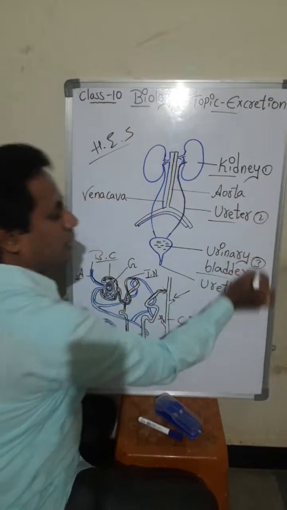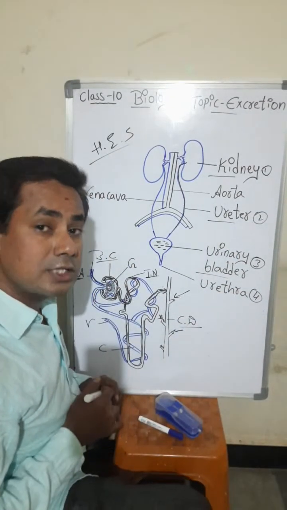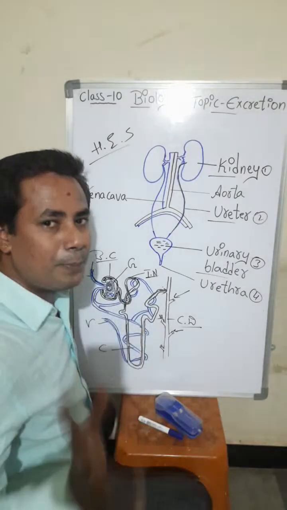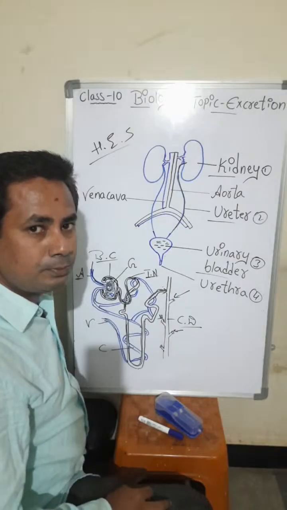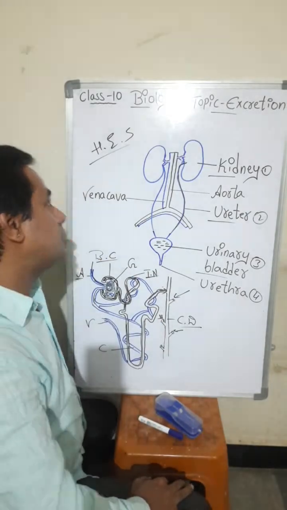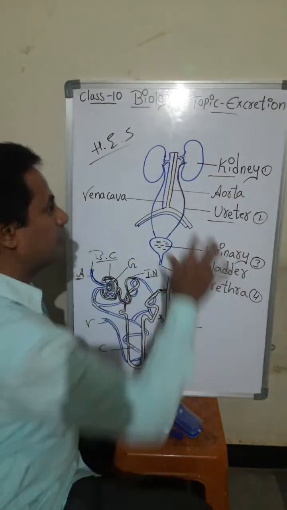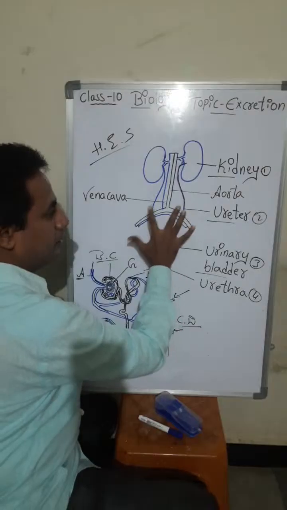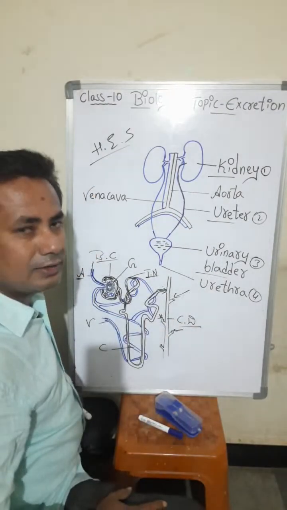These are the 4 things you have to remember, and this diagram is there for your examination. Compulsory you have to practice it. Human heart, human digestive system, stomata, and this human excretory system. Okay, in the human excretory system the 4 things will come: pair of kidneys, pair of ureters, urinary bladder, and urethra.